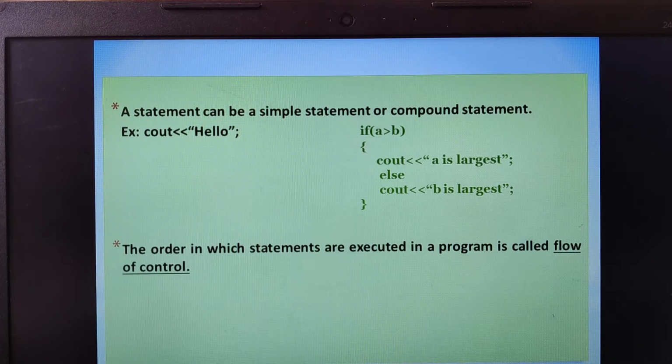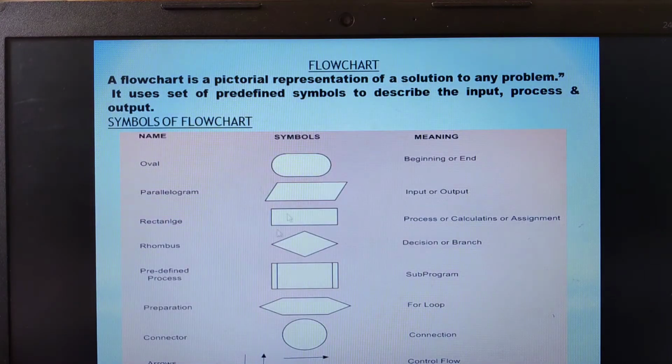Then moving on to the flowchart. A flowchart gives you the pictorial representation of a problem, that is, the pictorial representation of a program. All these are the flowchart symbols, which are used for input statements, output statements and processing. We use different symbols for different purposes.